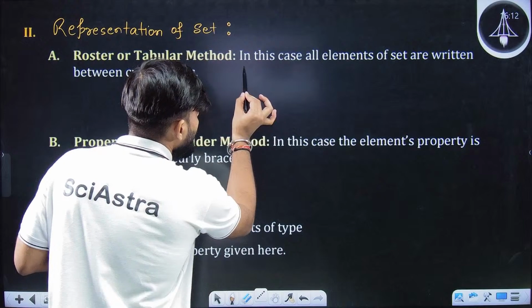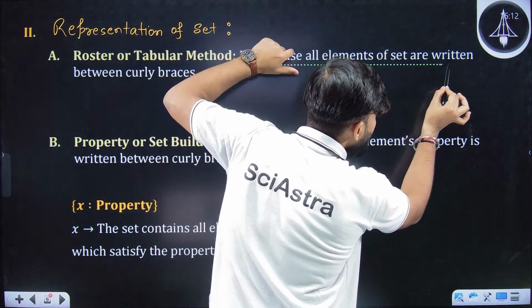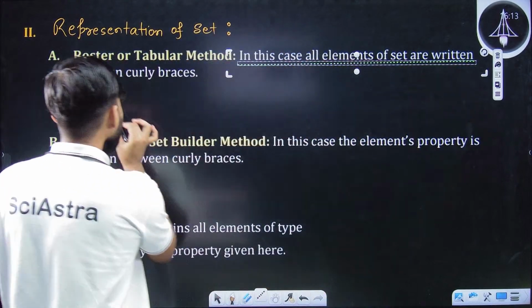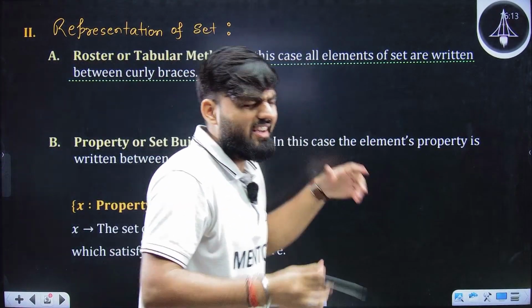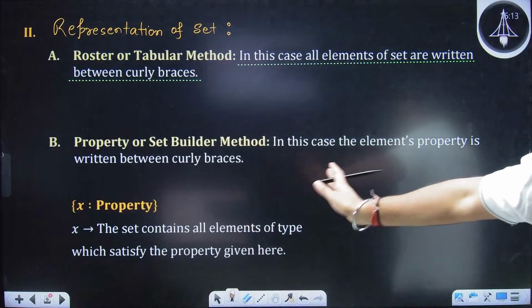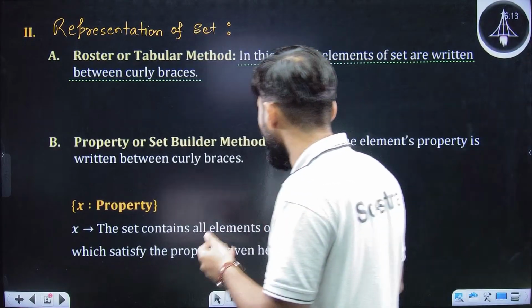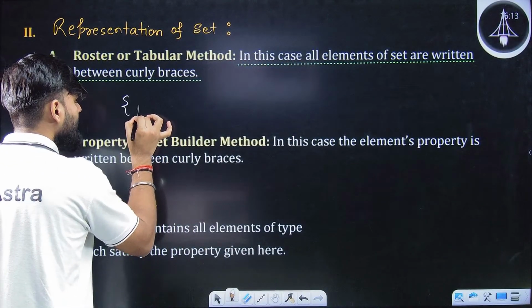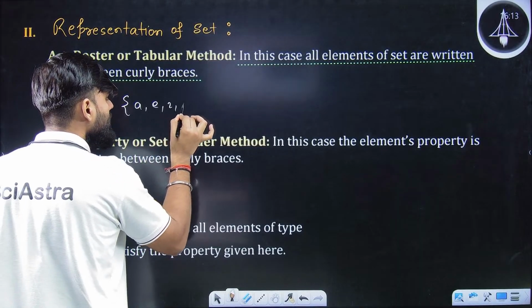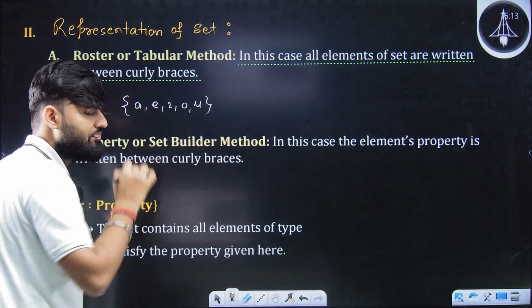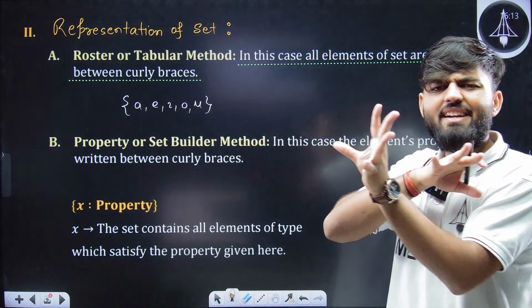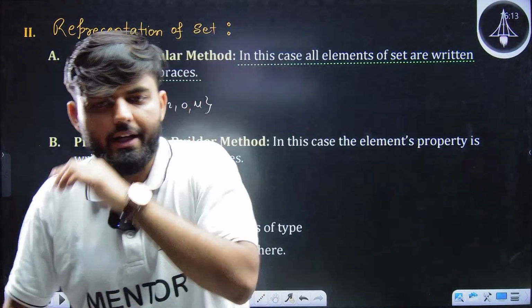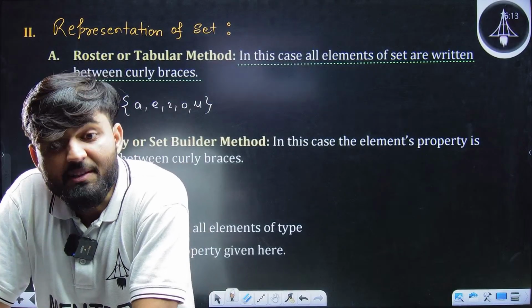In this case, we write all the elements of a set between curly braces, separated by commas. You can separate it by commas. Example also I have given to you. You can write the example here: A, E, I, O, U. Now, this is clear. Roster form is very easy. Just make curly braces, write the elements, separate by commas. Okay, done.